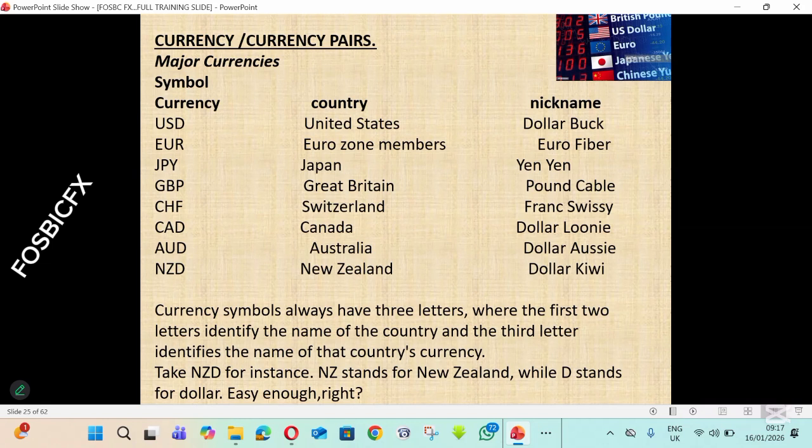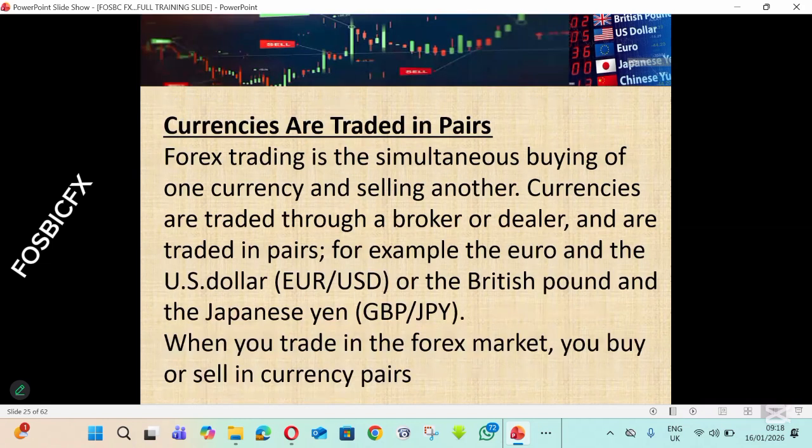Let's take another example. USD. US stands for United States. D stands for dollar. All right, so now it is very important for us to know that currencies are traded in pairs. Currencies are traded in pairs, right?